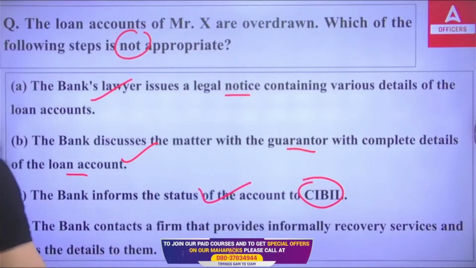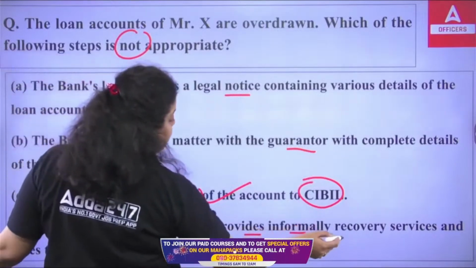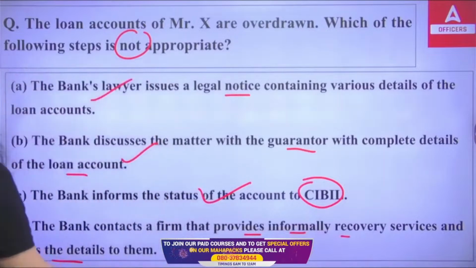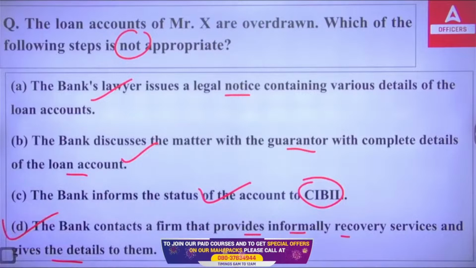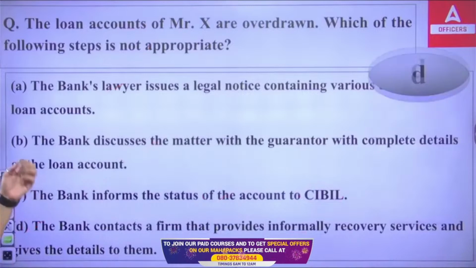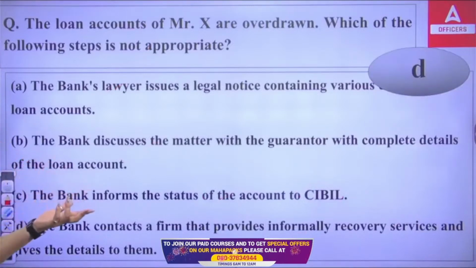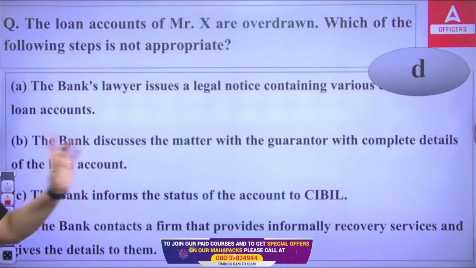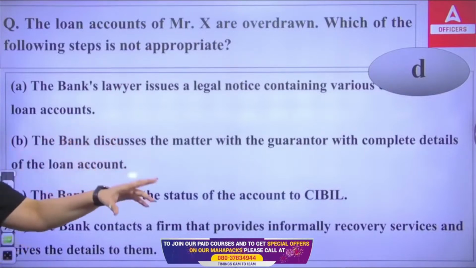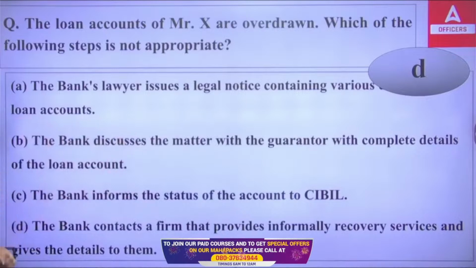So the bank contacts a firm that provides informal recovery service and gives the details to them. This cannot be done. This is not a professional way to overcome this issue of an overdrawn amount in the loan account. So the right answer will be option D. It is not an appropriate step that can be taken by the bank. You can't do that informally. You have to follow the formal rules, regulations, guidelines, and standard norms.